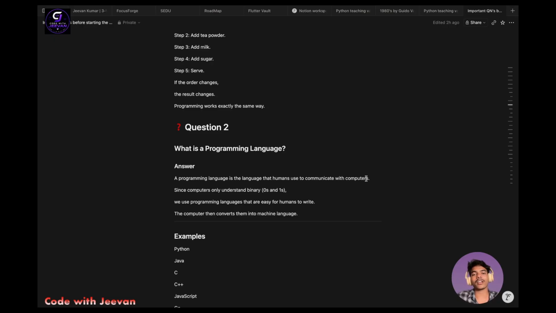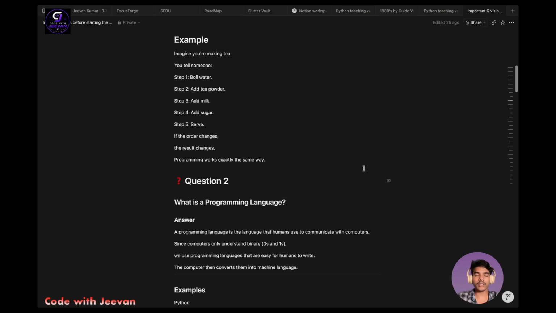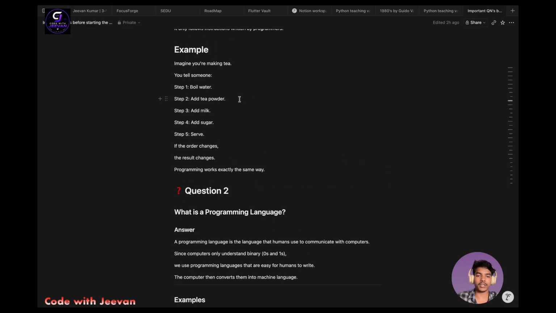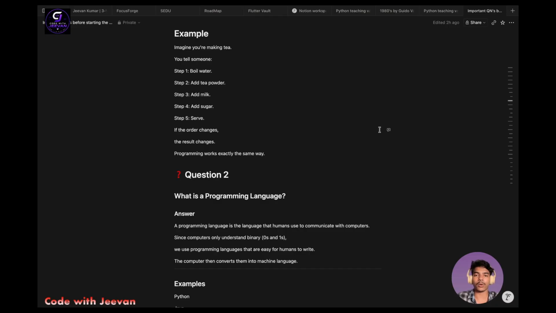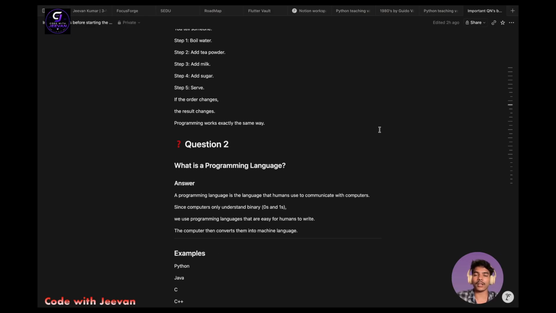Programming works exactly the same way, as a step-by-step process. Similarly, to solve a real-world problem, we have a question given, and that question will be solved step by step. If one of the steps changes, then at the end the result will also change, right? So this is exactly the programming process.